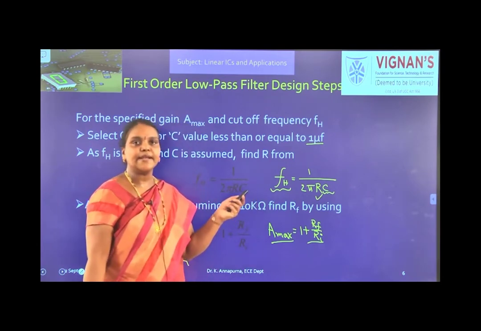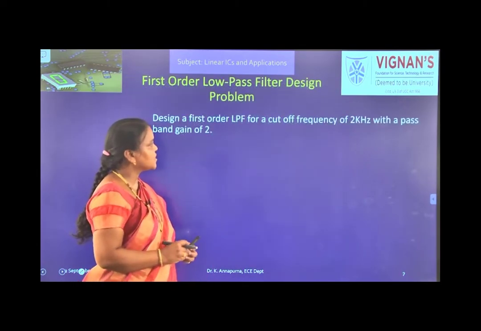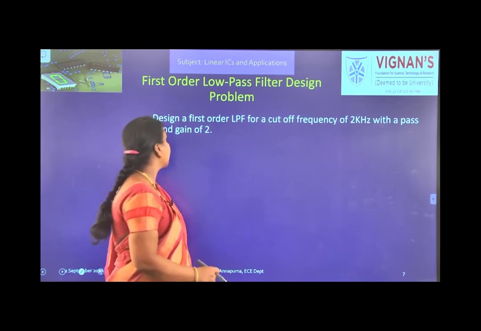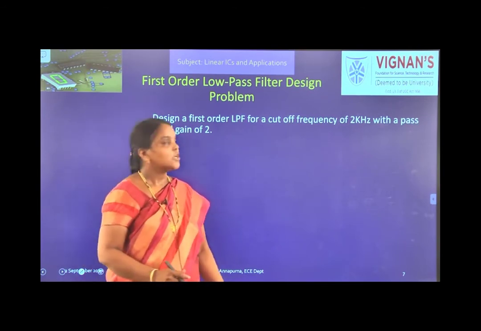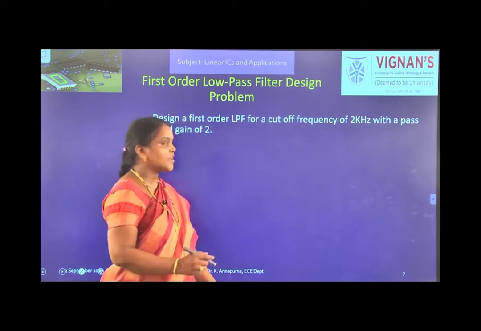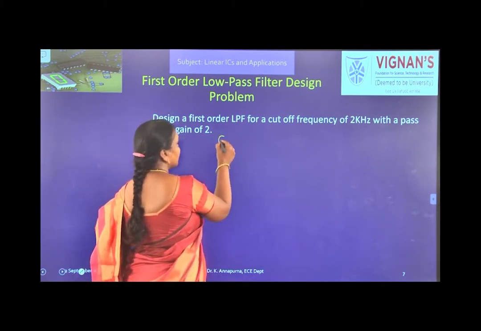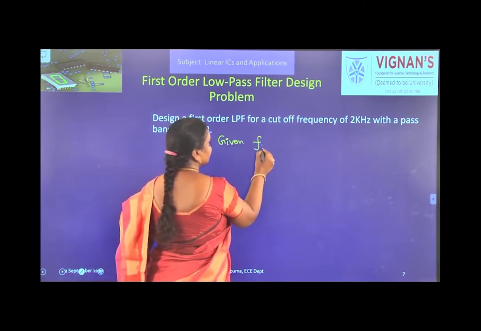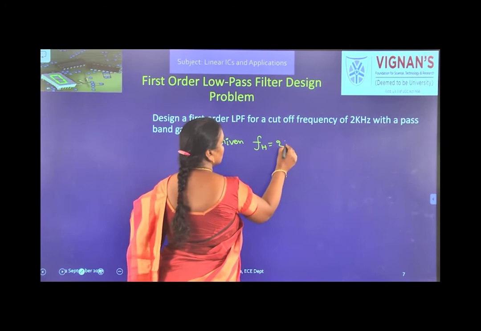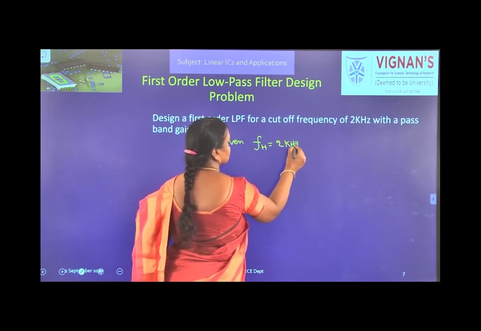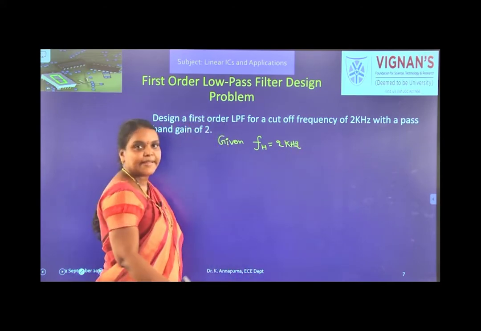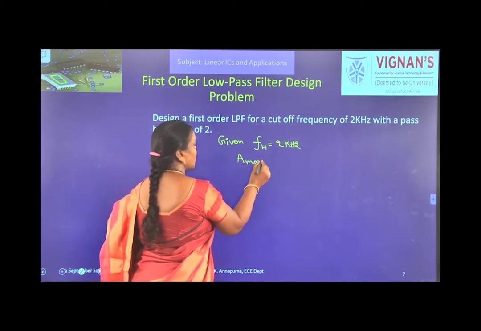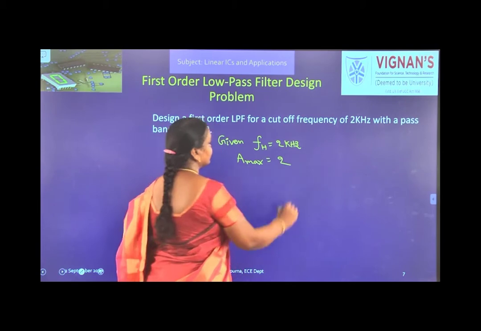Now, let us see a design problem. Design a first order low pass filter for a cutoff frequency of 2 kilohertz and with a pass band gain of 2. So, here what is the cutoff frequency FH? Given FH equal to 2 kilohertz, right? And what is the pass band gain? The maximum gain is A max, it is 2.